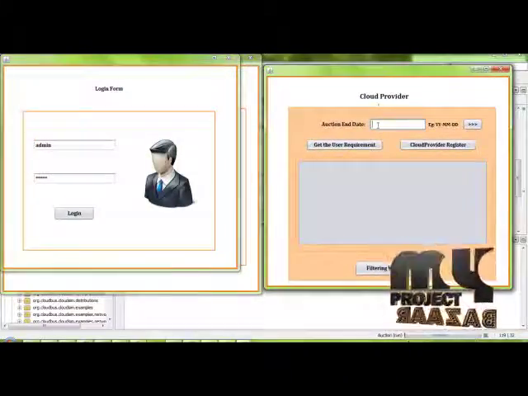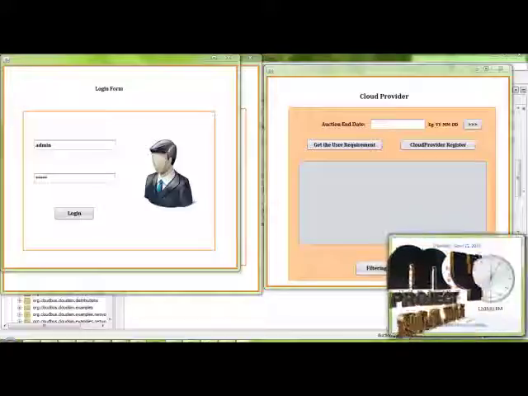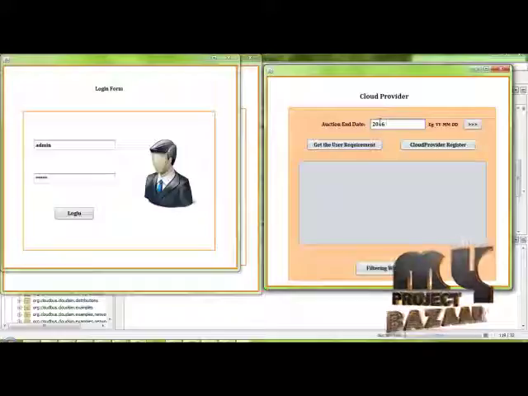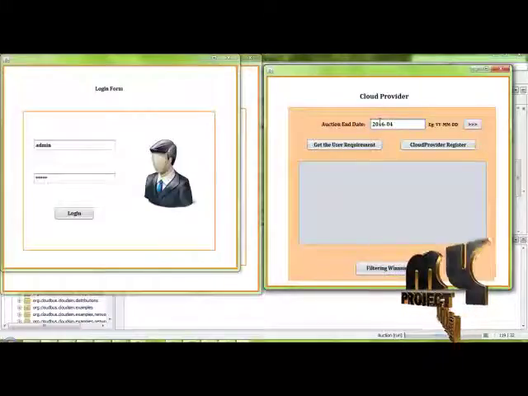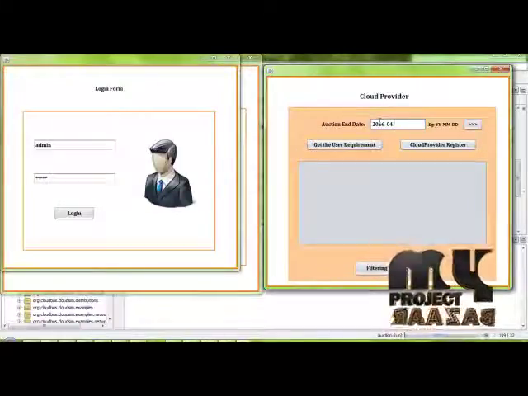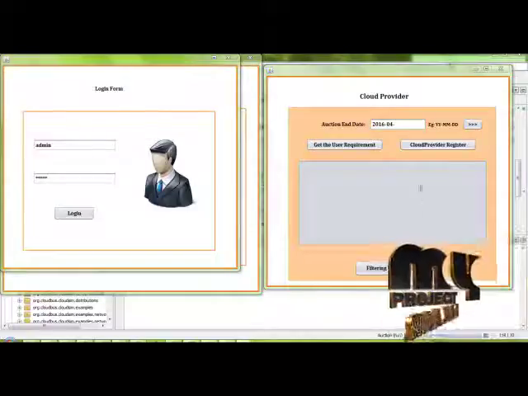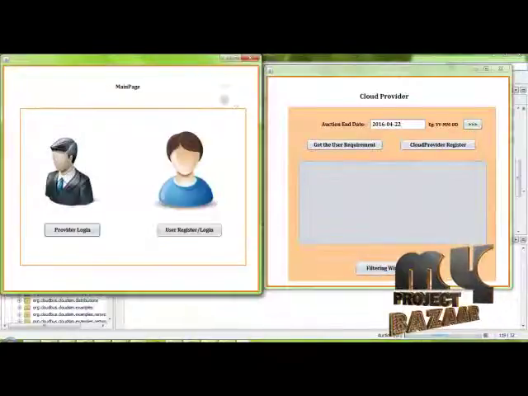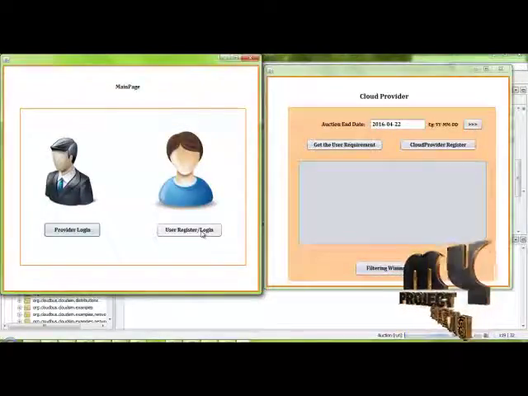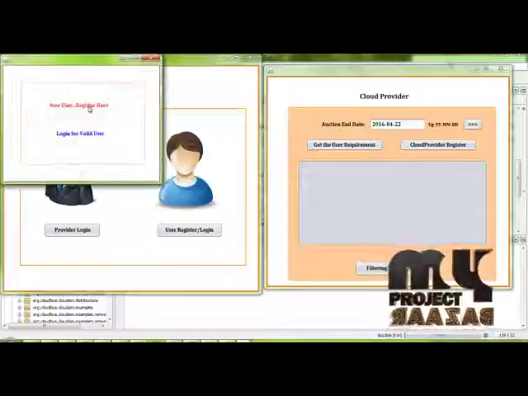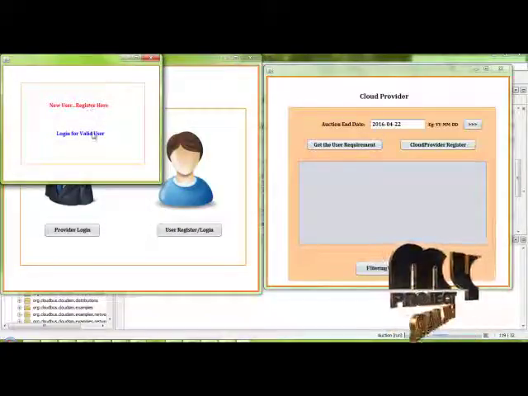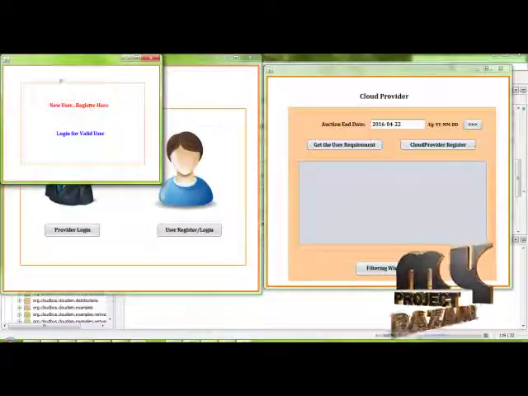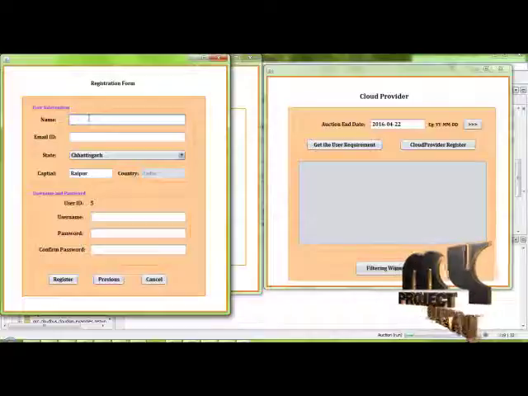Here we enter the auction end date. For example, we enter 22. Okay, we enter it. After that, we are going to log in or register for the user. If you are a new user, register here; if you are an already existing user, directly go through the login.